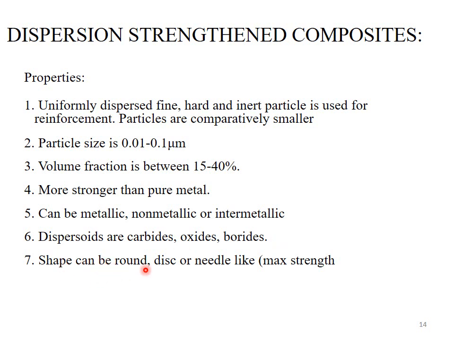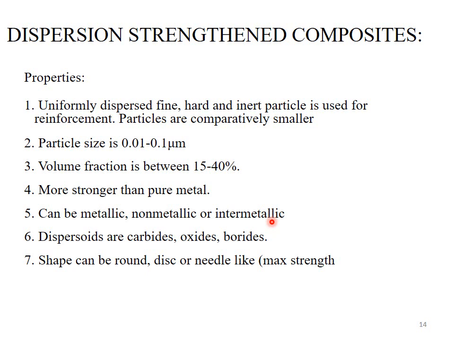The resulting composite materials are stronger than pure metal. The reinforcing phase can be metallic, non-metallic or intermetallic. Dispersoids are carbides, oxides and maybe borides. The shape of the dispersoids can be round, disc or needle-like. If it consists of needle-like particles, then it gives maximum strength to the resulting composite material.